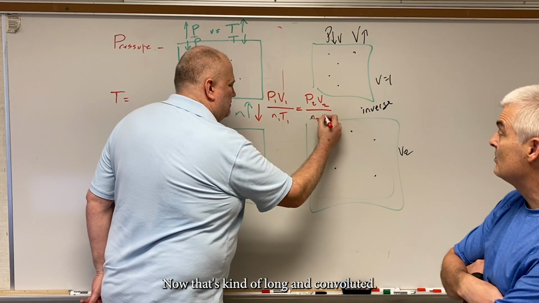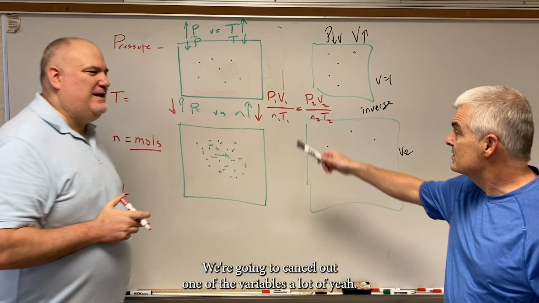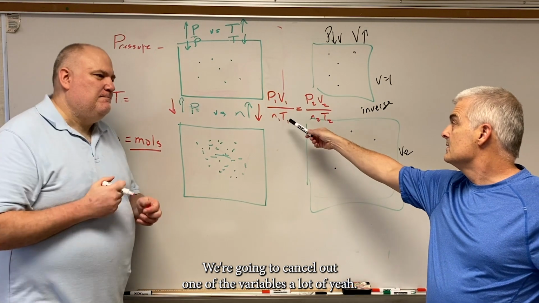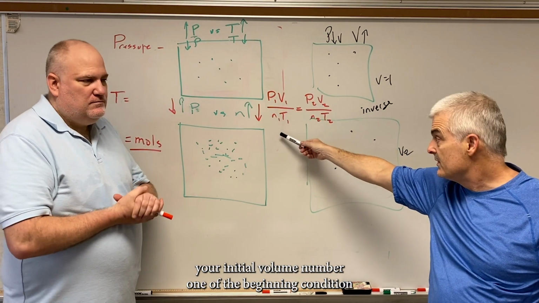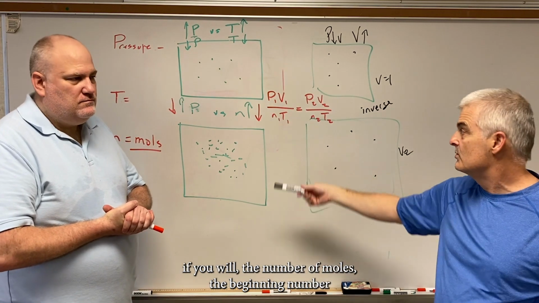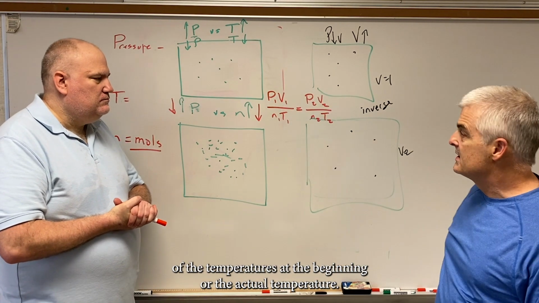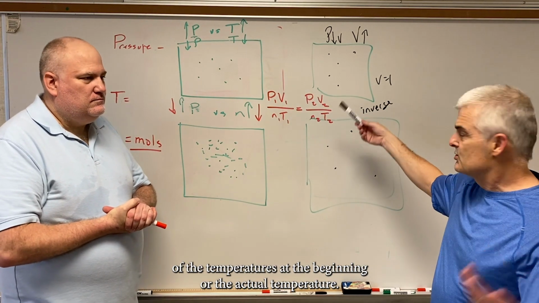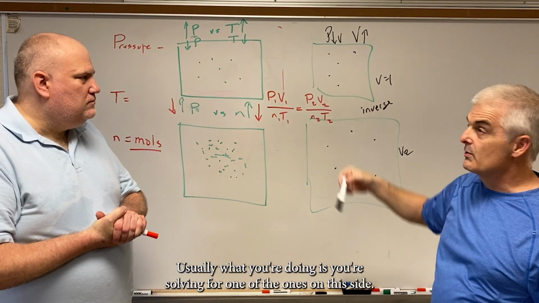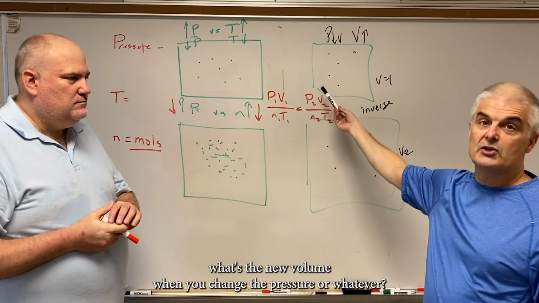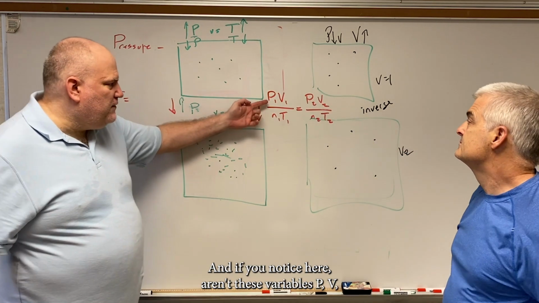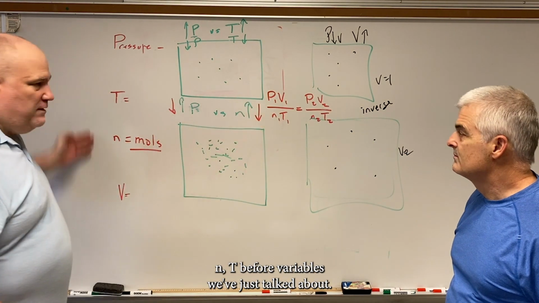Now that's kind of long and convoluted. We're going to cancel out one of the variables a lot. This is your initial pressure, your initial volume, the beginning conditions, the number of moles at the beginning, and the temperature at the beginning. Usually you're solving for one of the ones on the other side, because you're asking, what's the new volume when you change the pressure? And aren't these variables P, V, N, and T the 4 variables we just talked about?